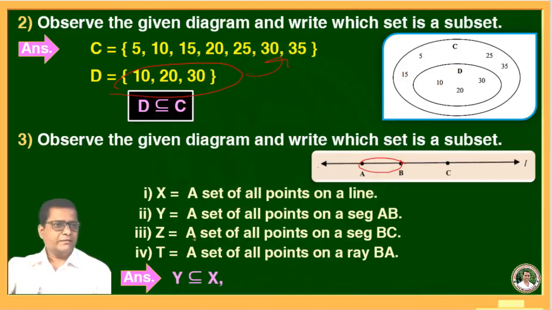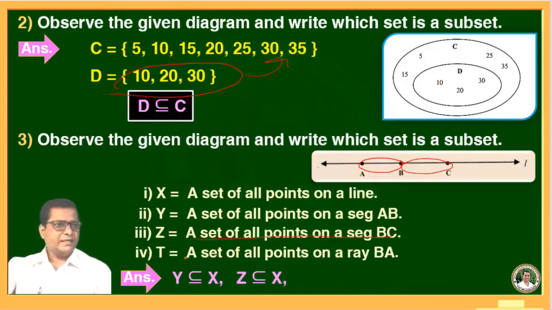Again, the third one is Z, a set of all points on segment BC. This is the set of all points on segment BC, which is a subset of line L. Therefore, Z is a subset of X.